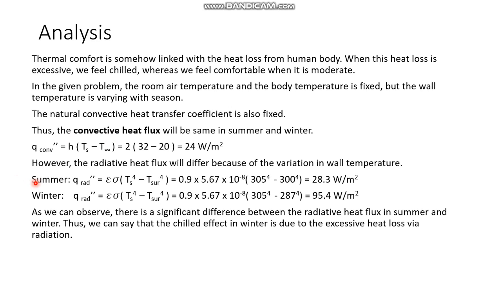Now we will find the radiative heat flux, and first of all we have to understand that in radiation we have two components. In radiation we have the emission. We find out the emission which is taking place from a body, and then we subtract the amount of irradiation absorbed by that body. In this formula we can see this part is actually for the irradiation part, and here actually there should be alpha, but since we have assumed that this is a gray body and absorptivity is equal to emissivity, alpha becomes epsilon over here, and that epsilon has been taken out as common, because epsilon is present in both terms. So these two terms are taken out.